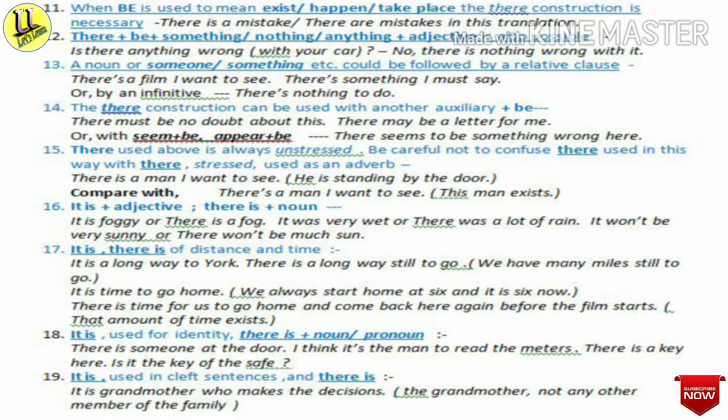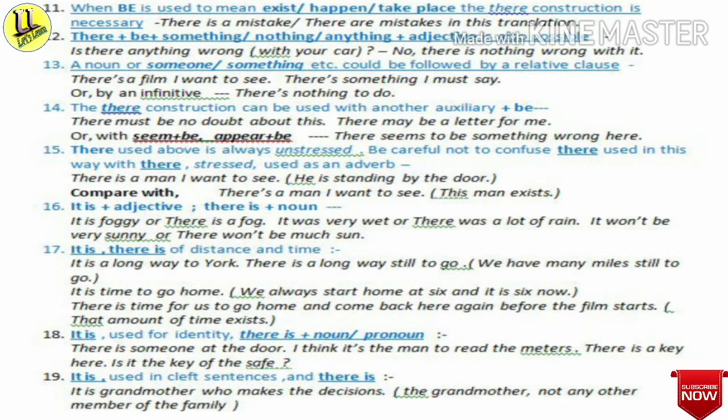Then about the 14th point, the there construction can be used with another auxiliary plus be. For example, there must be no doubt about this. There may be a letter for me. Or with seem plus be, appear plus be. For example, there seems to be something wrong here.